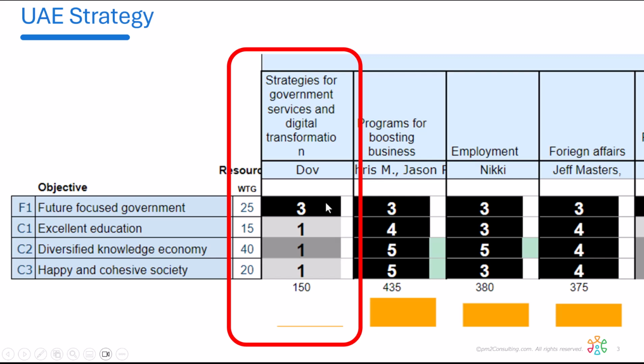Based on the darker the color, the more it needs to focus. So in this case, it needs to set some objectives around what it's doing to support future-focused government. On the other hand, programs for boosting business has to support all the elements of the strategy, and so forth. So the idea here is we've translated that corporate top-level country strategy down to what each ministry needs to do.